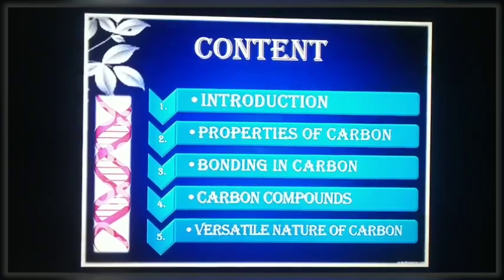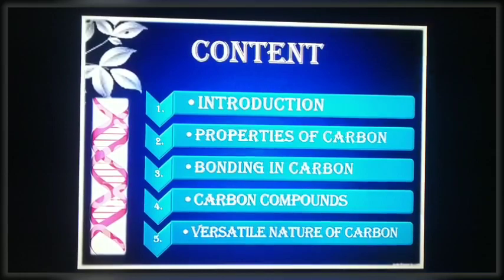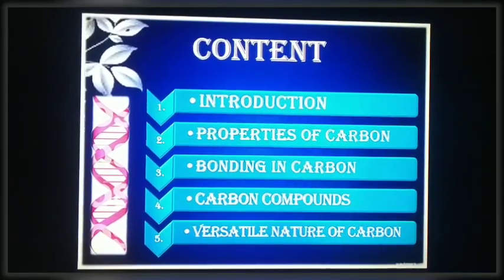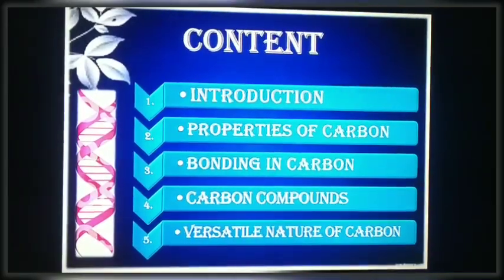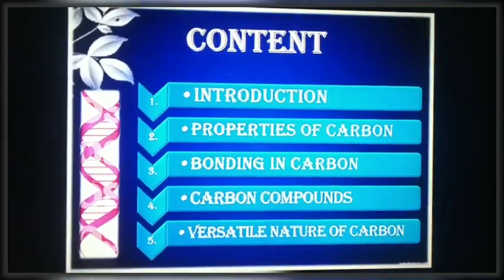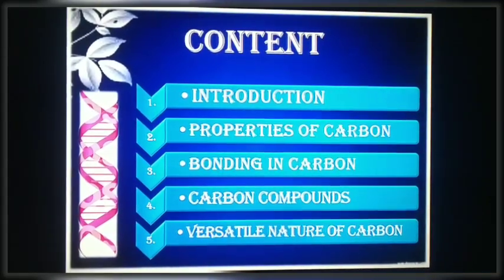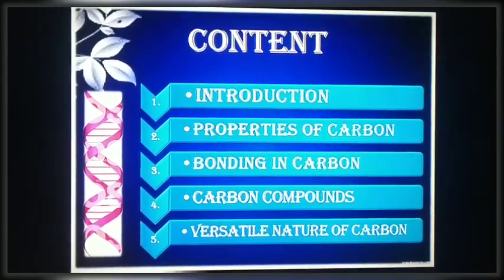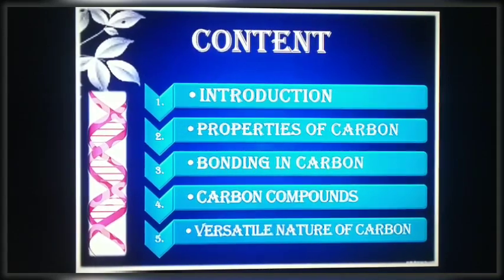Here are some points which we are going to learn in this video. First, introduction. Second, properties of carbon. Third, bonding in carbon. Fourth, carbon compounds. And fifth, versatile nature of carbon.